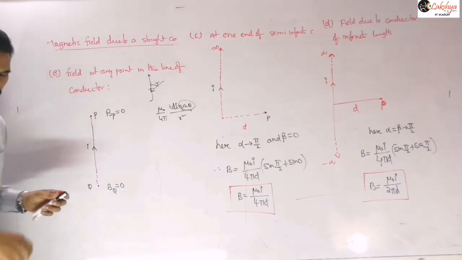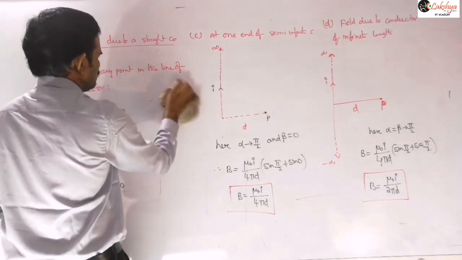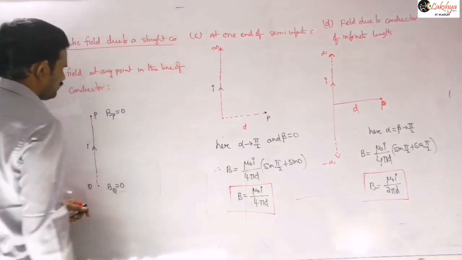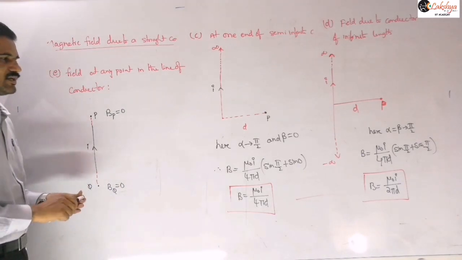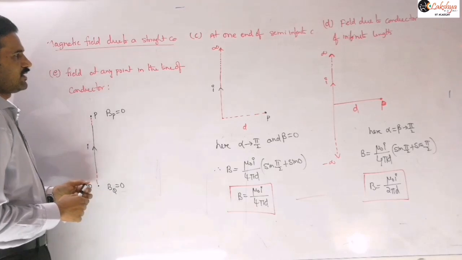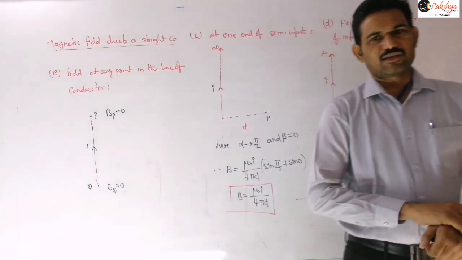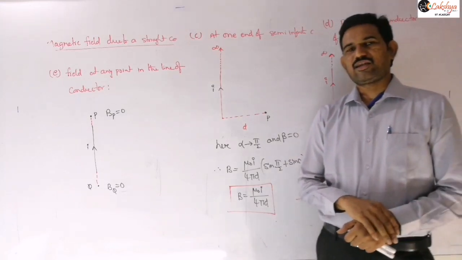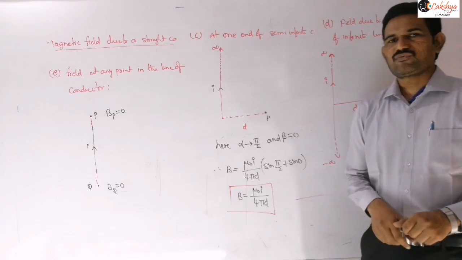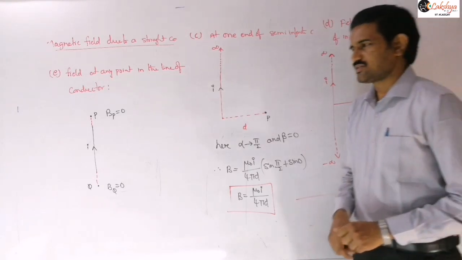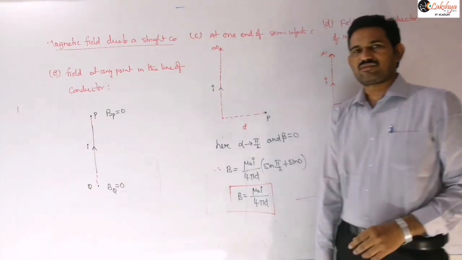Just to mention, the magnetic field at any point lying in the same line as the current carrying conductor is 0, right? This is point Q and this is point P, examples for that.